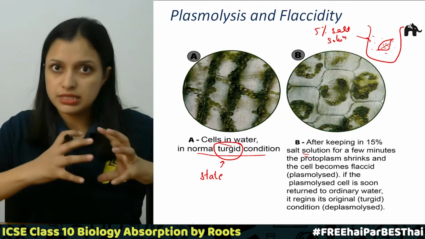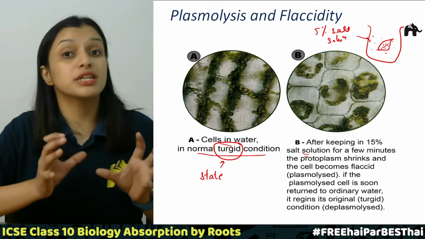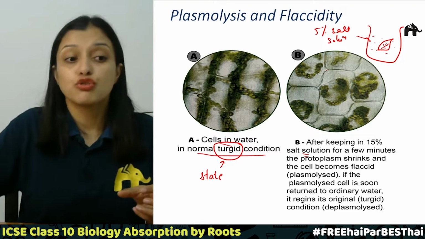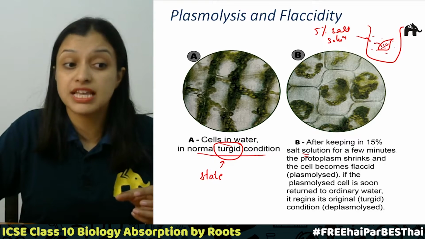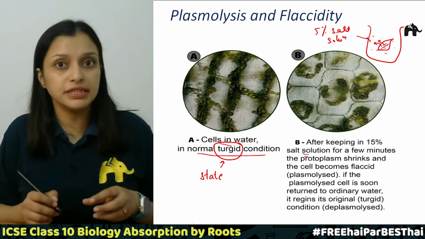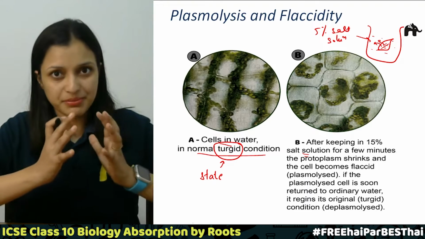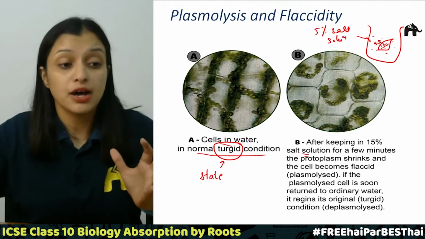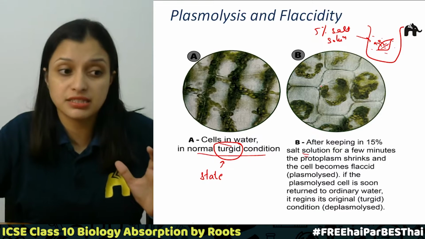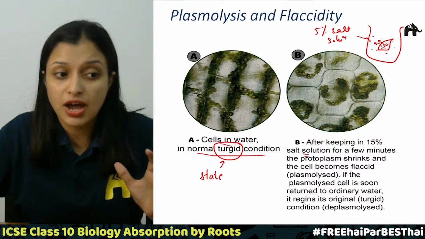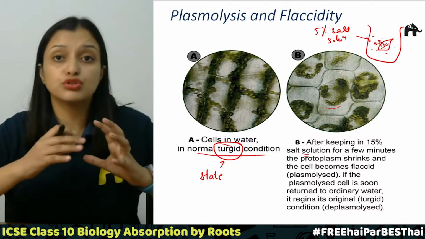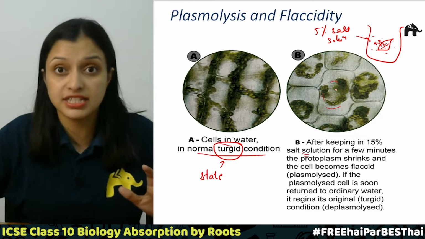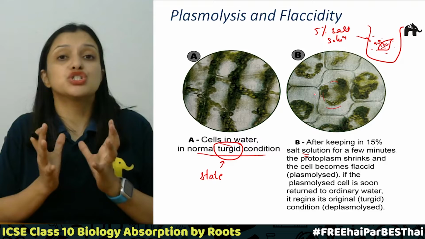Since the outside concentration of solute is very much greater as compared to inside the cells, water from the cells of the leaves will move to the surrounding medium. Now the water has reduced inside the cell, and only the cell content is there. We will see something like this. The cell wall can be seen now, and the plasma membrane can be seen. Both of them can be seen very clearly, and this is the inner content of the cell. So the protoplasm has shrunken, right?